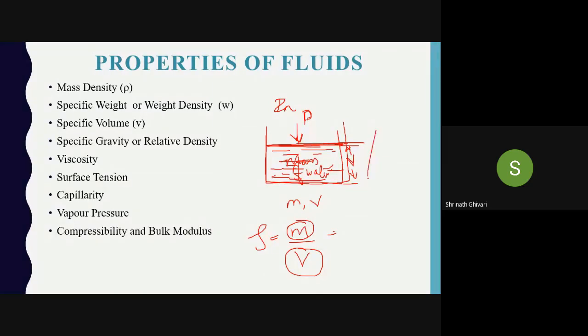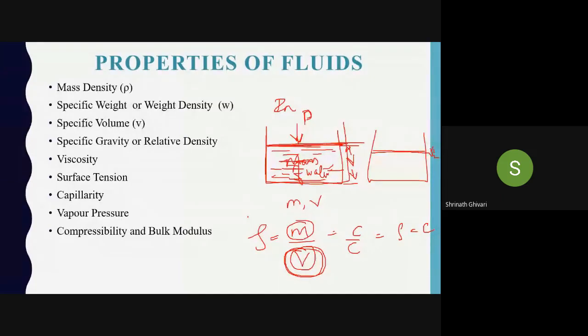Even if I have applied force, it will come from V1 to V2, a negligible change. So the volume also remains constant, and constant by constant is constant. Density equals constant. For an incompressible fluid, that is water, for example, the density remains constant.